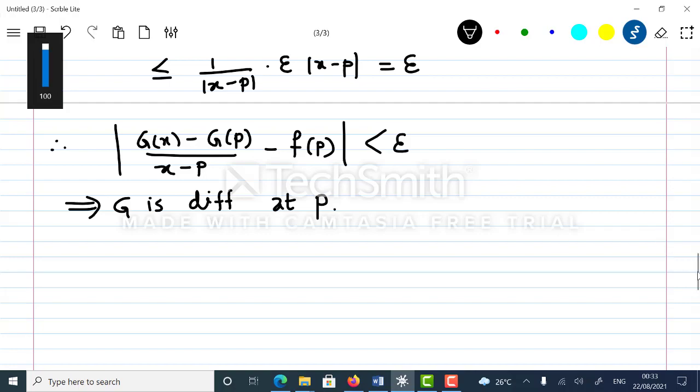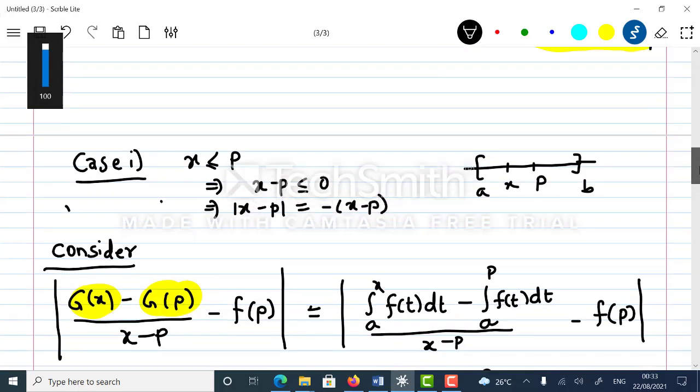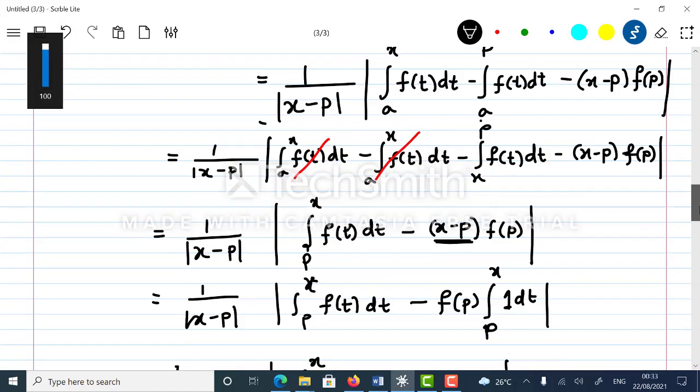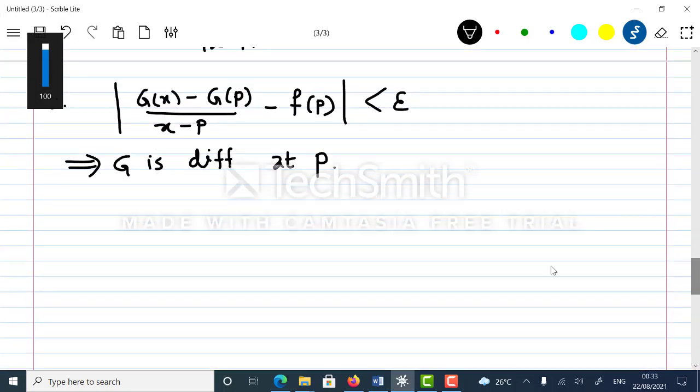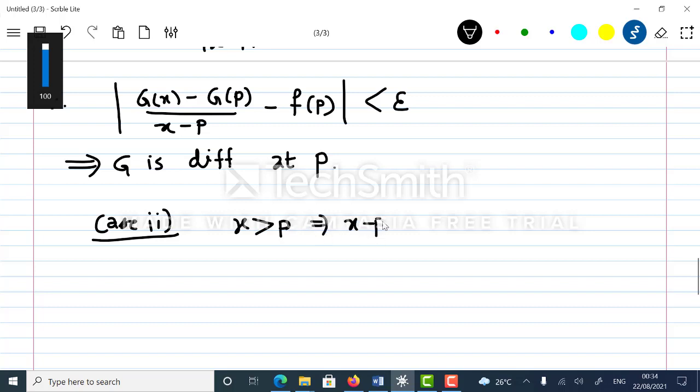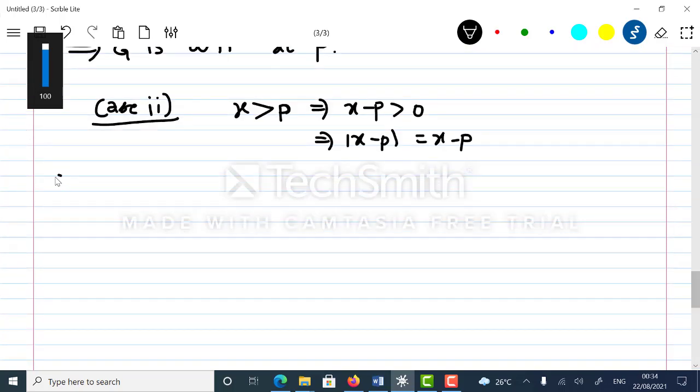So from case 1, if I approach x from the right-hand side, I could see that it is differentiable at p. So let me take the second case. If x is strictly greater than p, this would imply x minus p is strictly greater than 0. This would imply modulus of x minus p is x minus p only. Now again let us consider what is given.